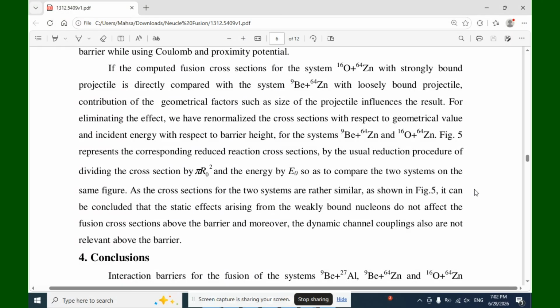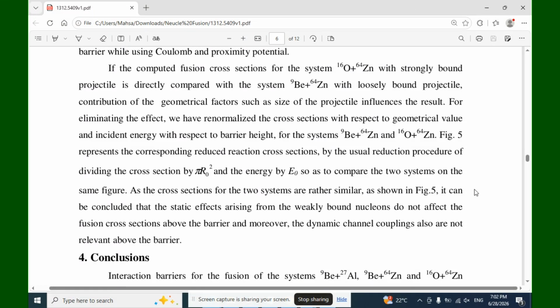Contribution of the geometrical factors, such as the size of the projectile, influences the result. For eliminating the effect, we have renormalized the cross sections with respect to the geometrical value and incident energy with respect to the barrier height for the systems beryllium-9 plus zinc-64 and oxygen-16 plus zinc-64.